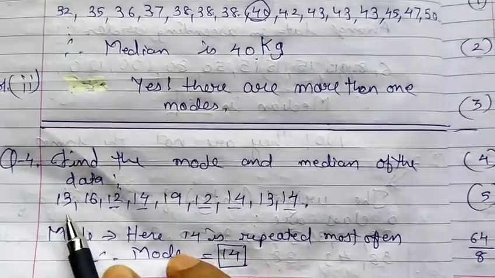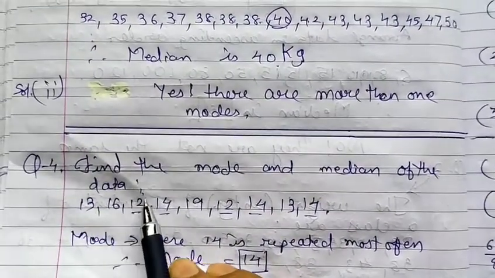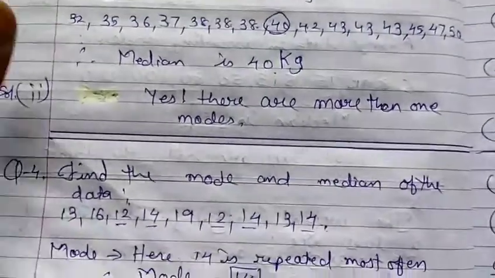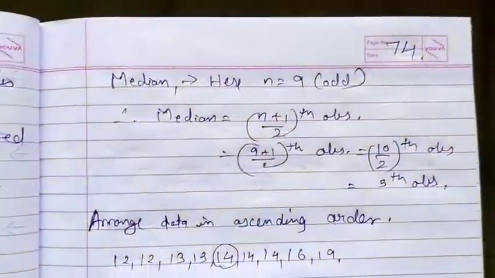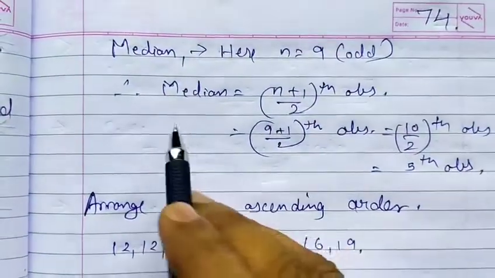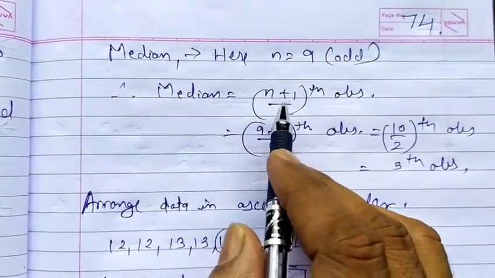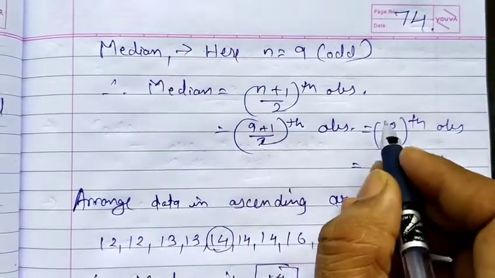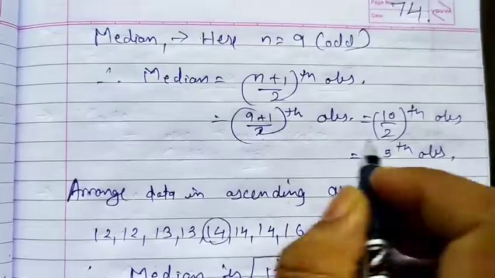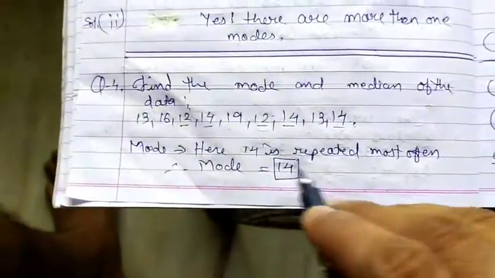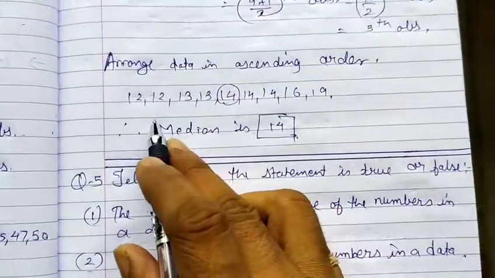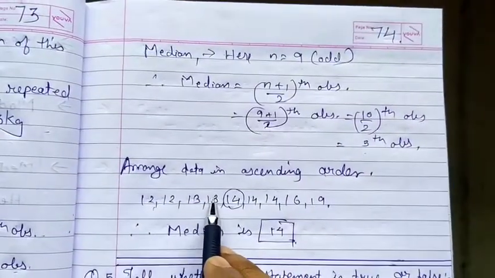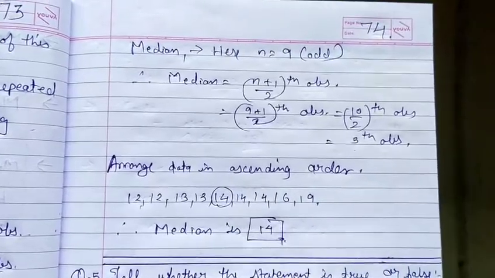Now to find the median, how many data values are there? 1, 2, 3, 4, 5, 6, 7, 8, 9. 9 is an odd number, so the value of n is 9. So write down here n equals 9, which is odd. The formula of the median is (n plus 1) upon 2, that is 9 plus 1 upon 2, that is 10 divided by 2, which gives the 5th observation. Then you need to arrange this data in ascending order. After arranging the data, find the 5th observation: first, second, third, fourth, fifth. So 14 is your value of median.